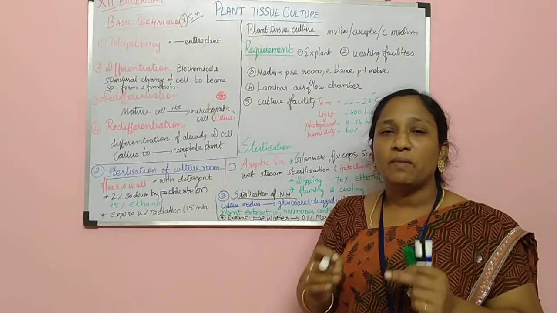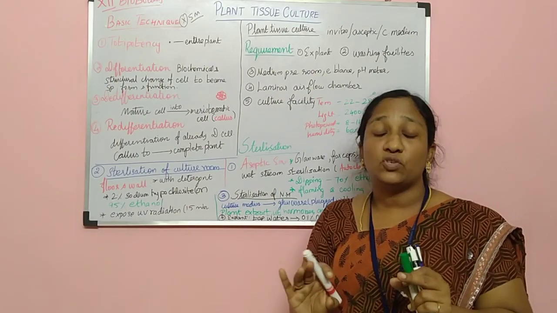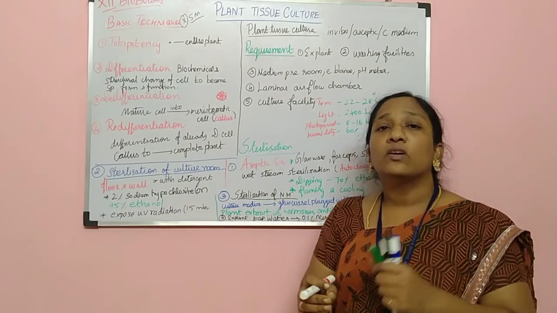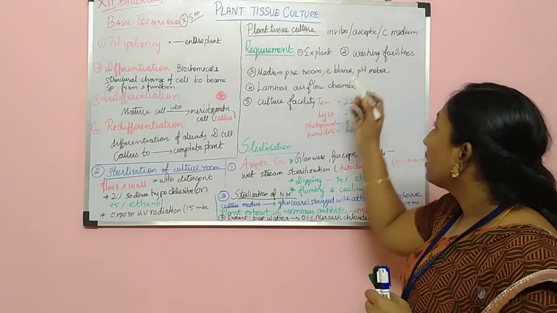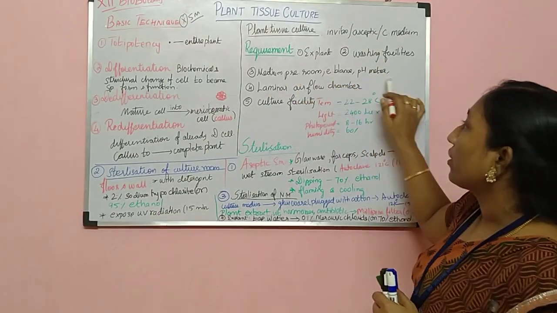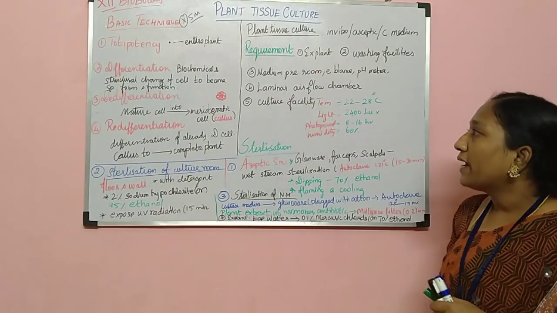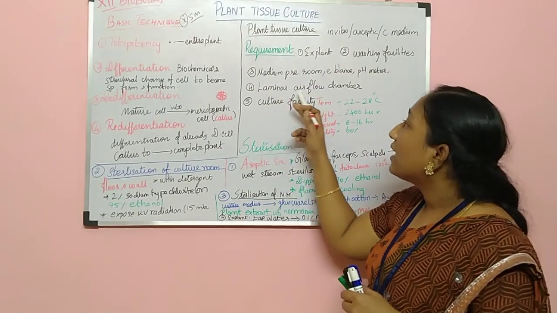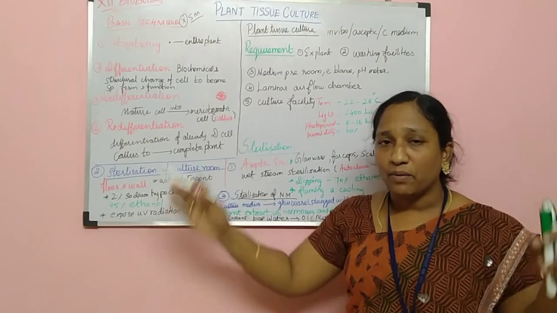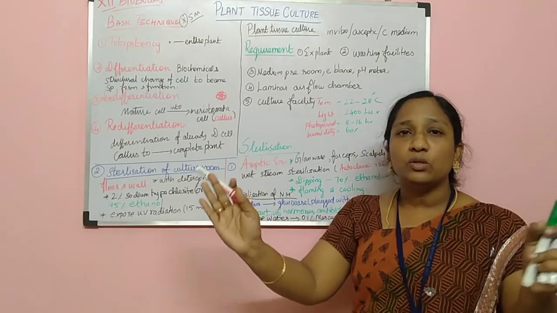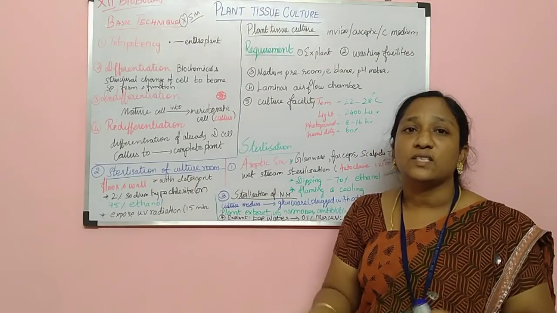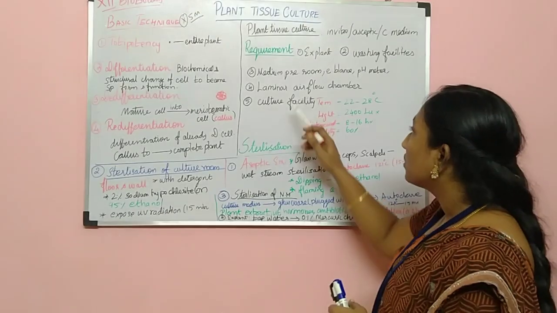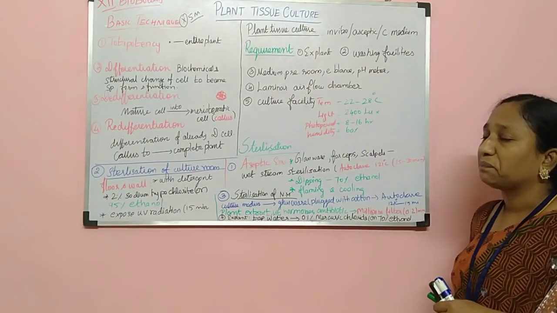So the liquid medium has to be checked for the pH condition, based on the bacteria, based on the nutrient medium, all those things. So this is very important for plant tissue culture. And next one, whether we have to check all these things, we have to do it only with the laminar airflow chamber. It is a chamber which will be maintaining all those conditions which are necessary for the plant growth. So that is called the laminar airflow chamber.